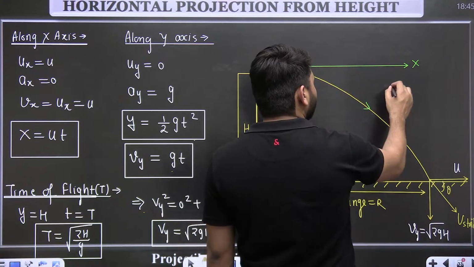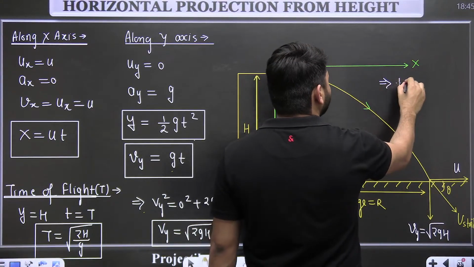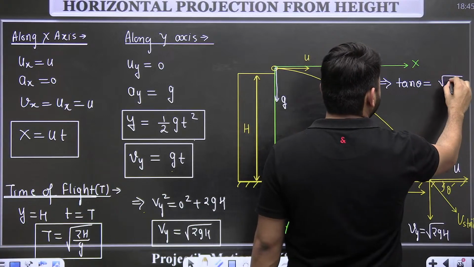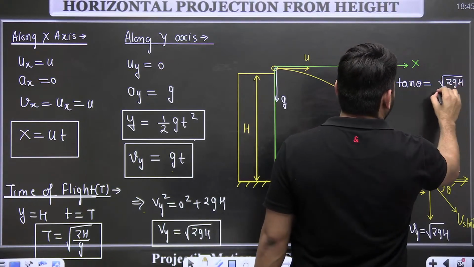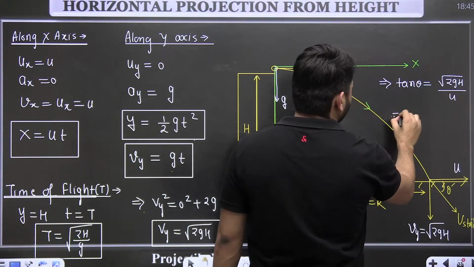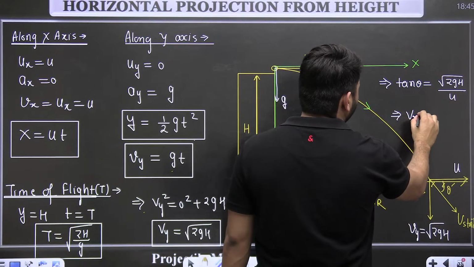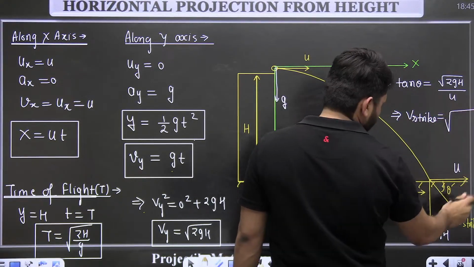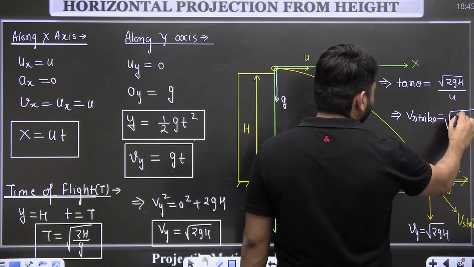So tan theta at the time of strike is equal to root over 2gh divided by u, and v strike, the speed with which it will strike the ground, is given by root of u square plus 2gh.